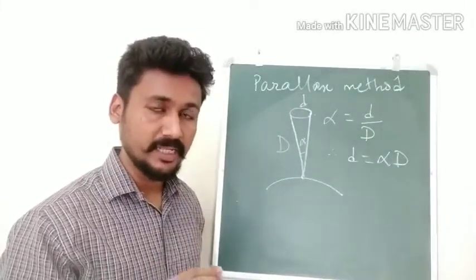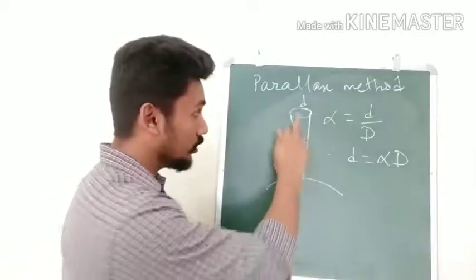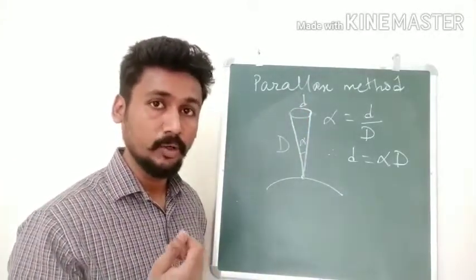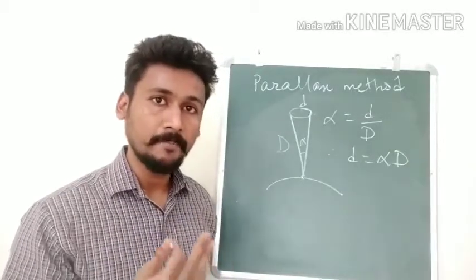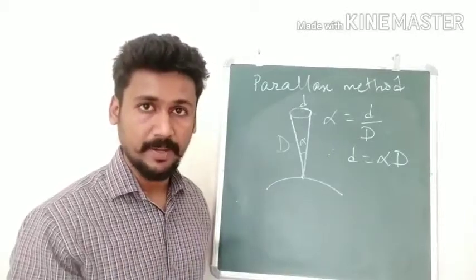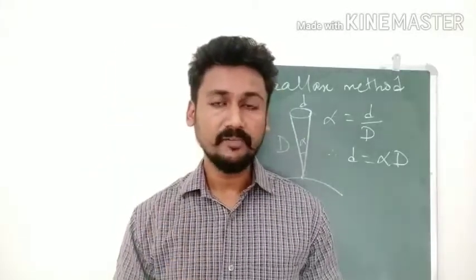So using the parallax method, either we can find very large distances, or we can measure the diameters of very large objects. In fact, that is how we are able to specify with so much accuracy that Mars has this much diameter, or Jupiter has this much diameter. We go for the parallax method. So I hope this method was understood.